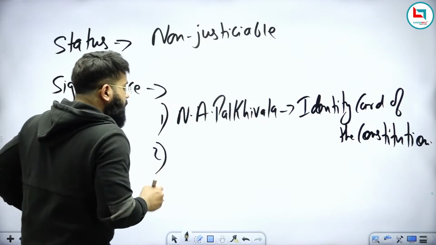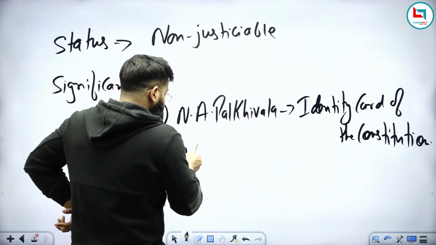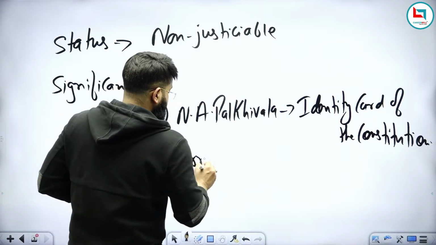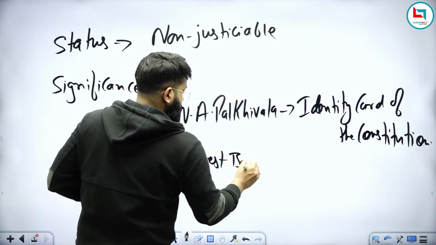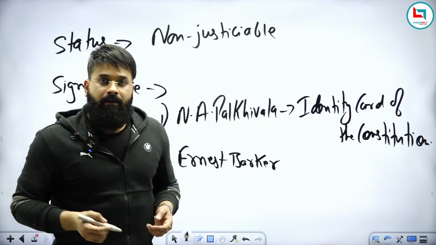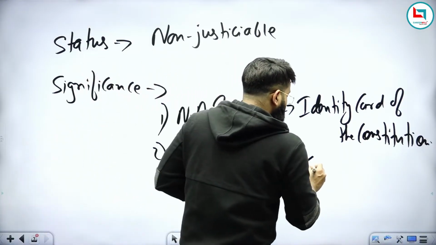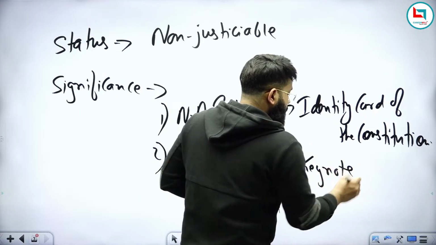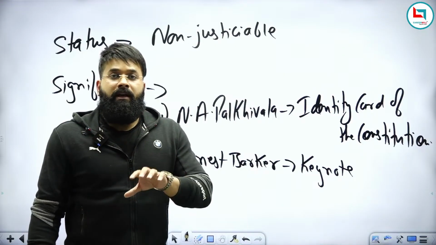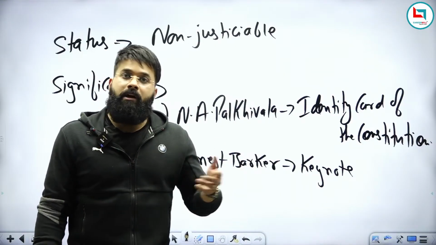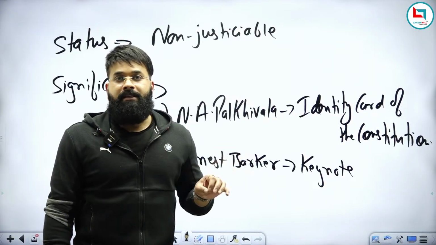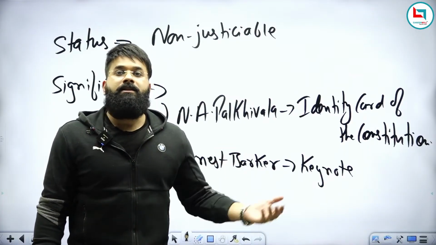Okay, second, there's one more person, and his name is Ernest Barker. He is a political scientist. And for Ernest Barker, the preamble is the keynote of the Constitution. Now, this is very important for the examination. Suppose this kind of question comes in the examination, that among the following options, which can be considered as the keynote of the Constitution? So the answer is the preamble.